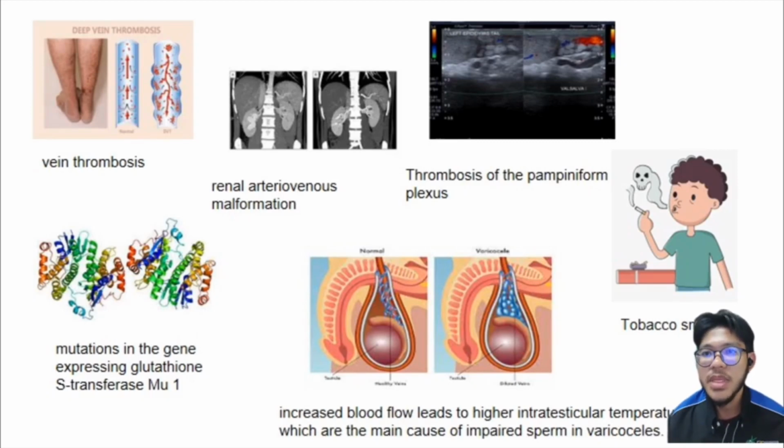Researchers theorize that the sperm may be damaged due to excess heat, or increased oxidative stress on the sperm from blood pooling causing reduced oxygenation. Other proposed mechanisms are direct hydrostatic pressure injury to the testes, toxin formation, hypoxia, autoimmunity, or an increase in adrenal steroid concentration being delivered to the testicles. Since the adrenal vein empties into the left renal vein, almost directly opposite to the entry of the internal spermatic vein, the most accepted theory is that the increased blood flow leads to higher testicular temperature, which is the main cause of impaired sperm in varicoceles.